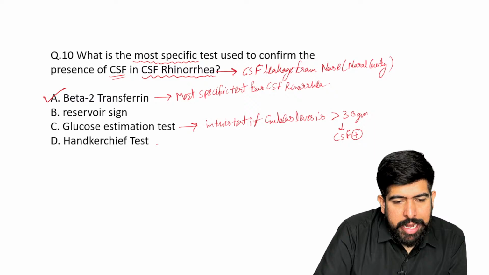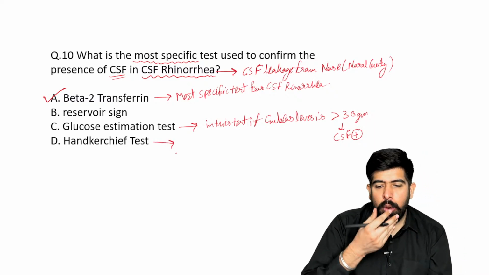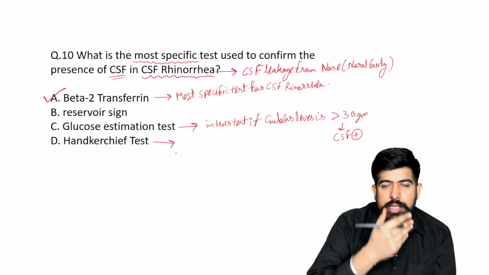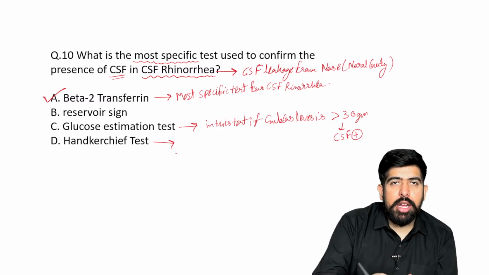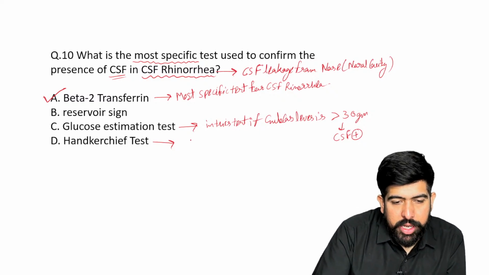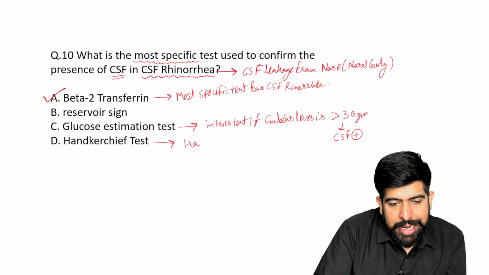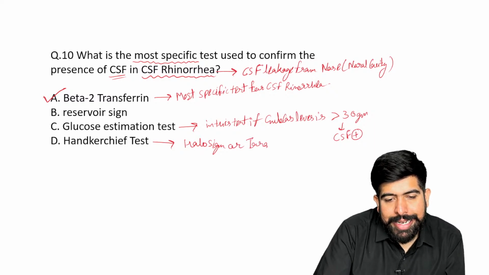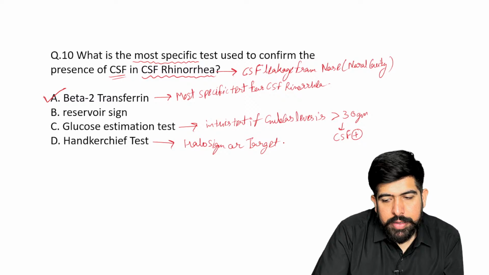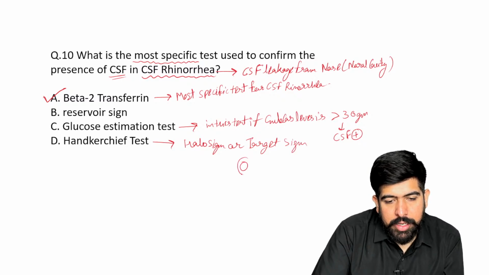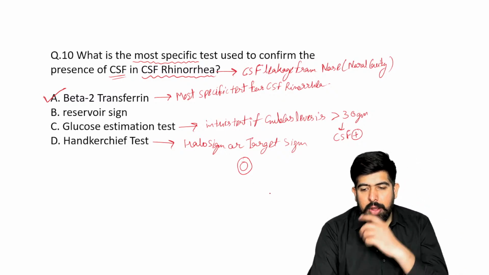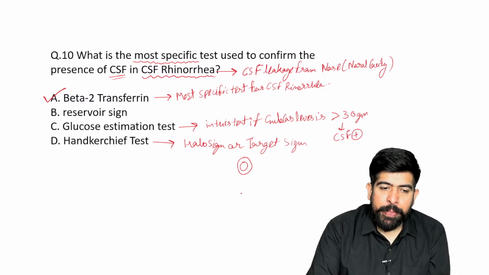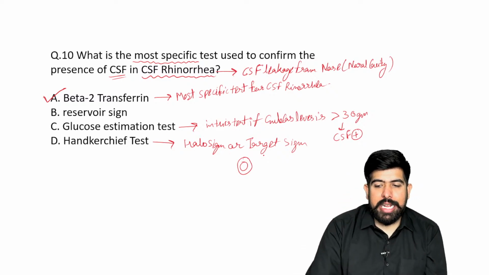Also, in the handkerchief test, we put the fluid which is leaking out on the handkerchief, and what will it give? Of course, it will give you the halo sign, also known as the target sign. Target sign or halo sign will be given on the handkerchief test. So these are all the tests.